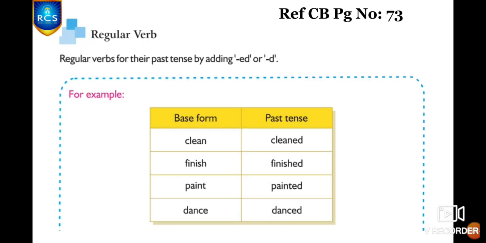And what is a regular verb? A regular verb is one that, when changed into its past tense, takes ed or d. For example, clean, cleaned, finish, finished, paint, painted, dance, danced.